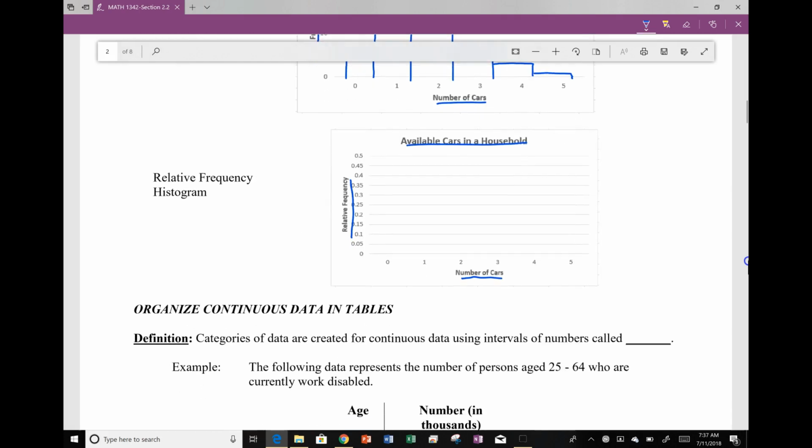Relative frequency is the exact same thing. It's still a histogram, the bars touch. The only difference is that I'm using those relative frequencies that I calculated instead of the actual frequency.